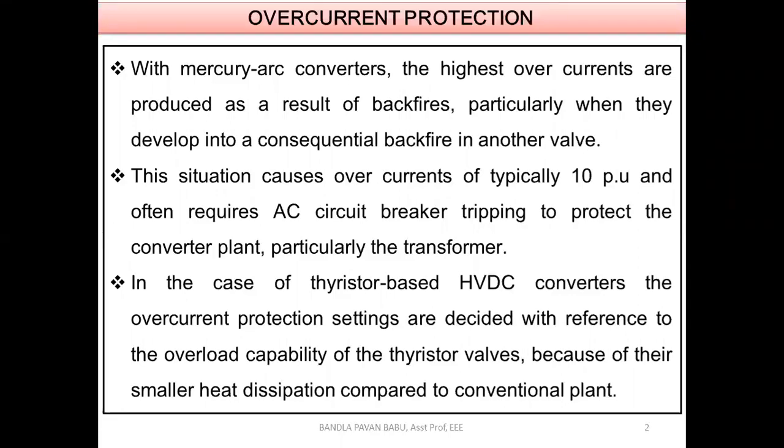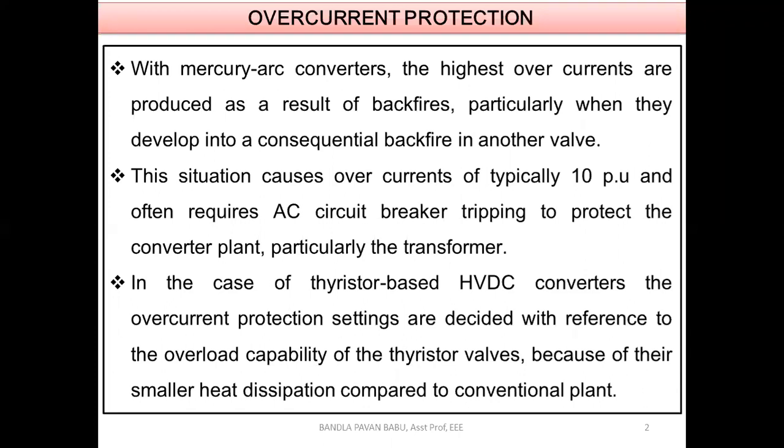In this HVDC converter unit, all the thyristors will be identical. If any overcurrent arises, we are going to block it based upon the operating level of the thyristors, because for each thyristor we are going to place additional heat sink circuits.